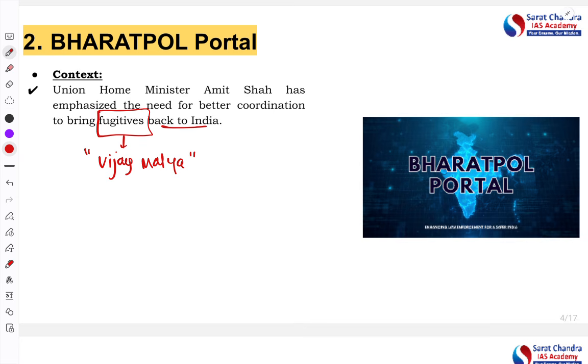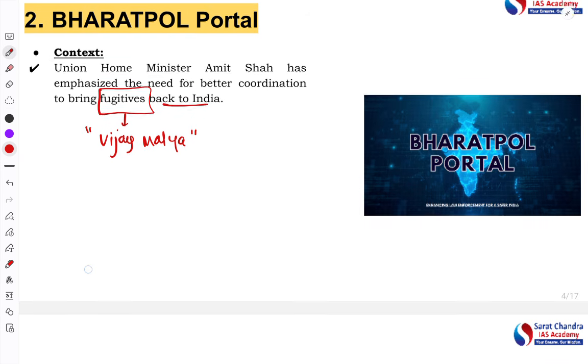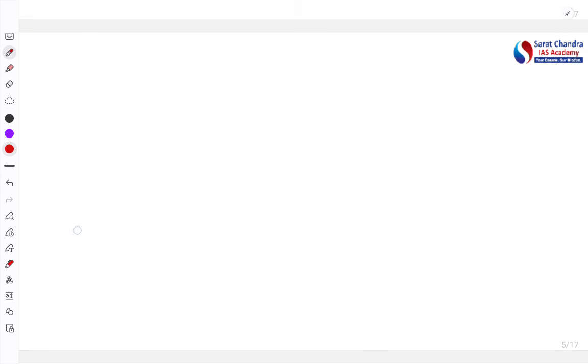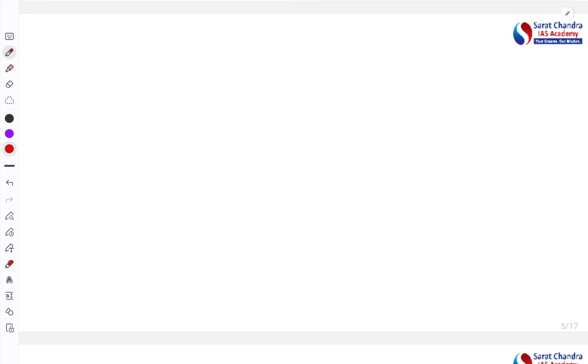So we need to have a better coordination to bring them back. Now, coordination with whom? The coordination with other country or organization, coordination within our country between the different organizations, such kind of coordination is required, right? So for this particular article, from our exam point of view, two things are important. One is that we need to know what is this Bharatpol.